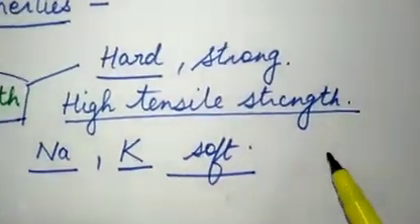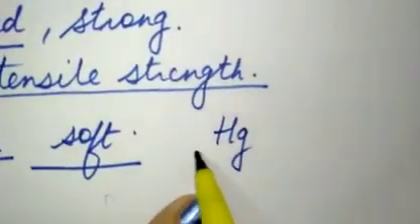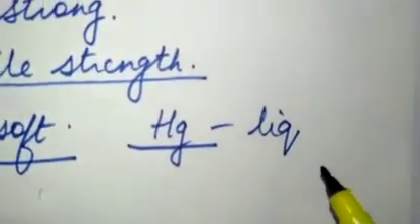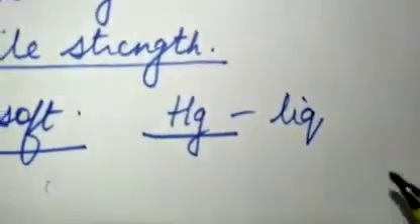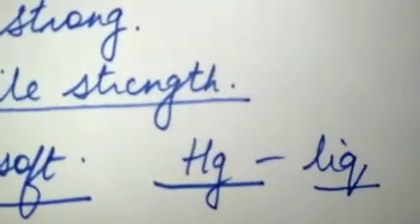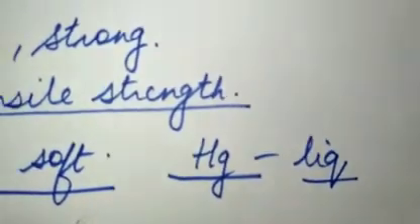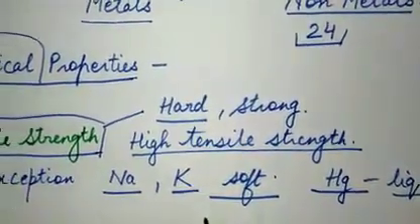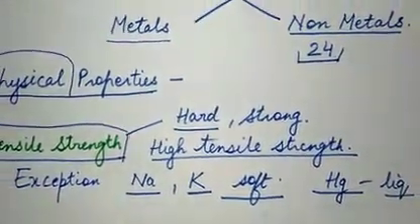Another exception is mercury. Mercury is a liquid metal, so naturally it cannot be very hard or strong. So these 3 are the exceptions for high tensile strength. It means they have low tensile strength. Sodium, potassium and mercury are the exceptions.